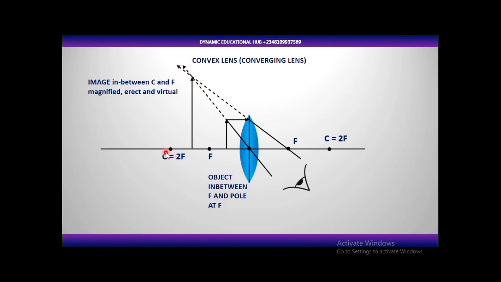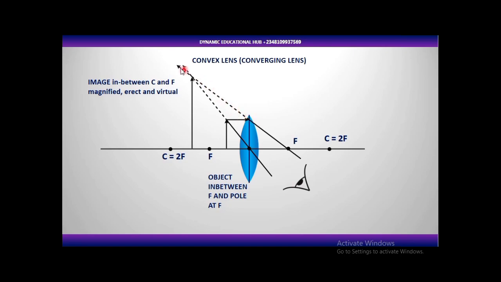and the image will be what? Magnified. The image will also be in between what? Center of curvature and focal length. In between center of curvature and focal length, it will be erect, not inverted. It will be virtual because we don't have an intersection of the rays of light.